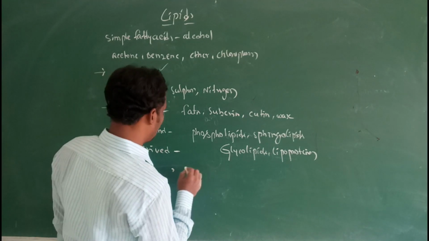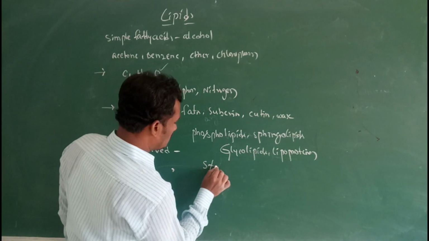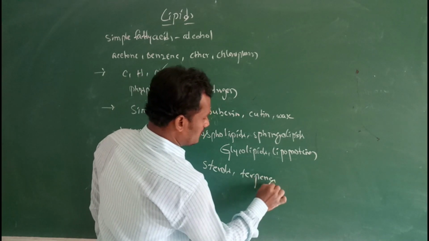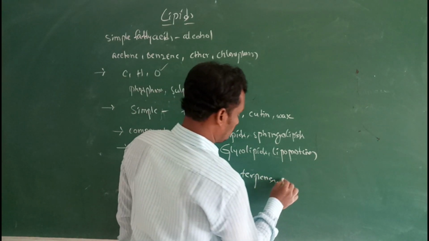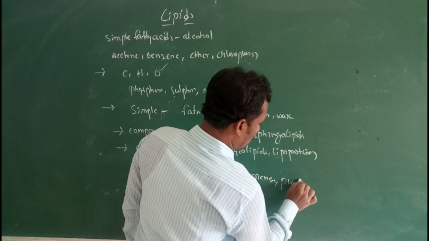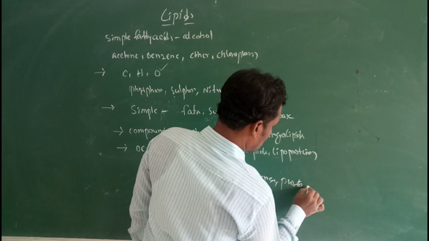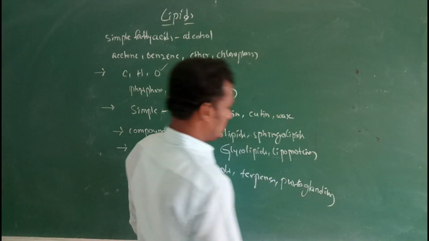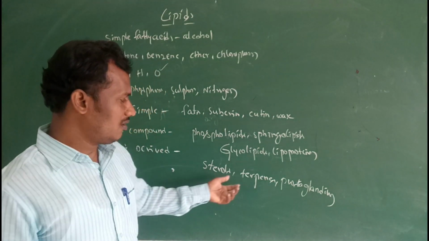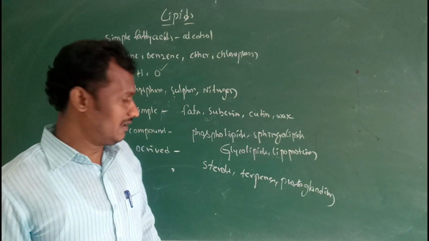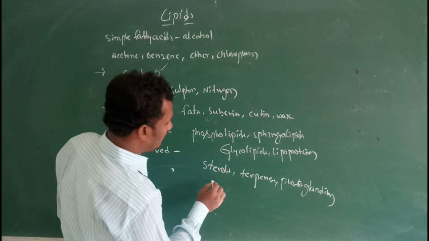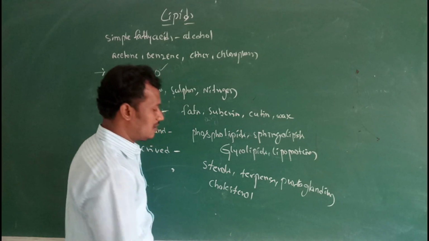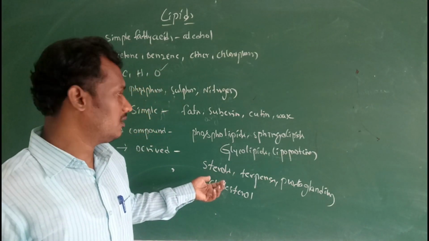Examples: sterols, terpenes, and prostaglandins. Cholesterol is the best example for sterols.